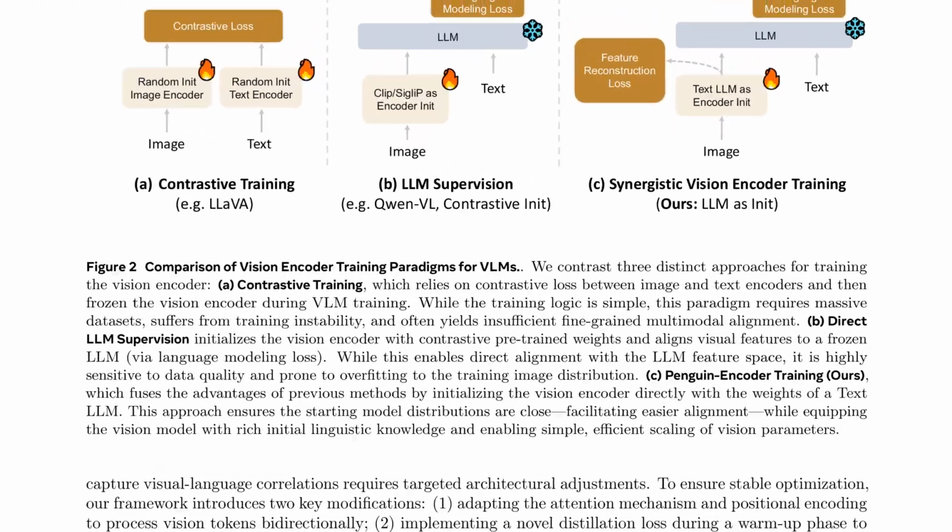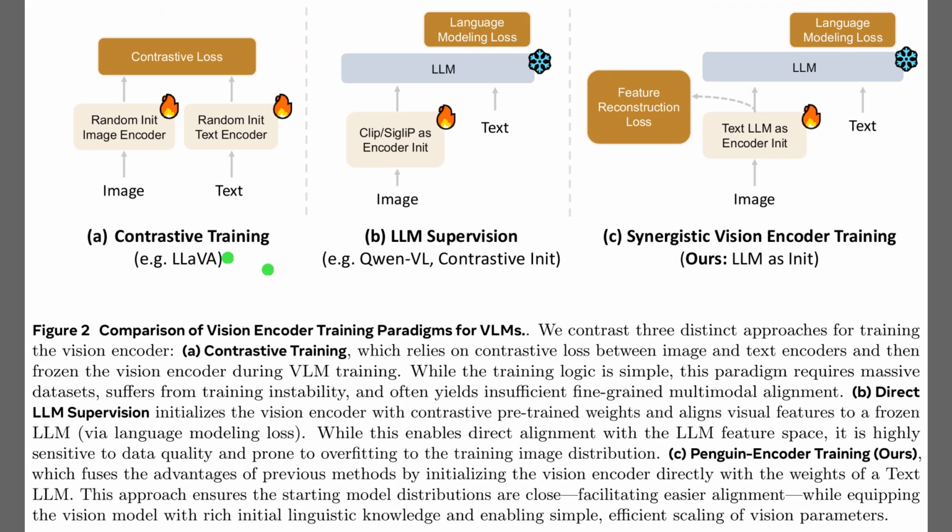Okay. Figure 2 contrasts 3 approaches for training vision encoders. The left panel shows contrastive training, which aligns separate image and text encoders by pulling matching pairs closer together. The middle panel illustrates direct large language model supervision, where a vision encoder connects to a frozen language model, though this risks overfitting. Finally, the right panel details Penguin encoder training. By initializing the vision encoder directly with text model weights, this method uses a feature reconstruction loss to retain rich linguistic knowledge, making the alignment process much smoother.